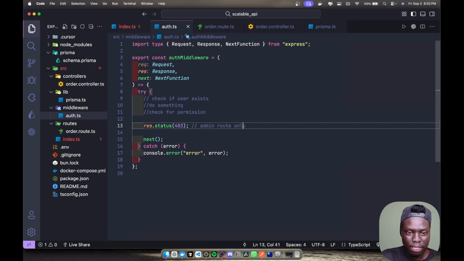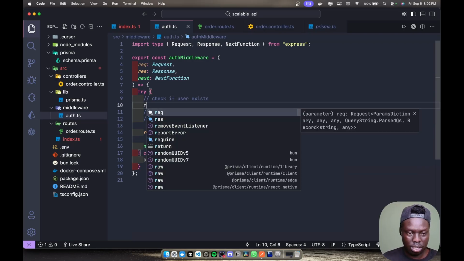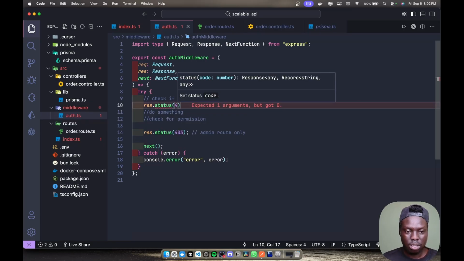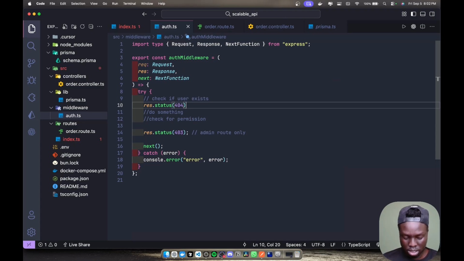Then here you can say response.status, oh, user doesn't exist, so you can say 404, user does not exist.